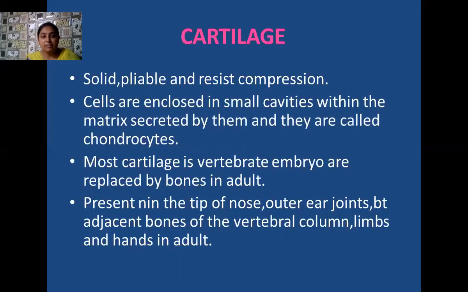Where is this cartilage present? It is present at the tip of your nose, the outer ear, and joints. It is also present between adjacent bones of your vertebral column, so that the bones cannot rub against each other. Otherwise, you will feel a painful experience. It is also present in the limbs and the hands in adults.